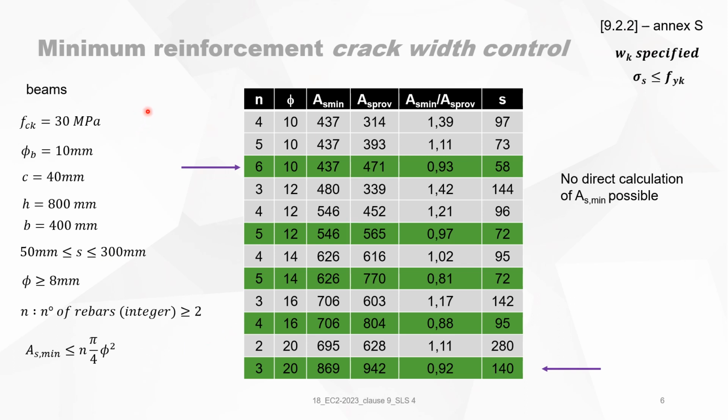So this formula of calculating minimum reinforcement is very cumbersome, and it's difficult to program because you have 2 different parameters combined. You have the parameter n and phi, and everything depends on those 2 parameters. So you have a lot of solutions.